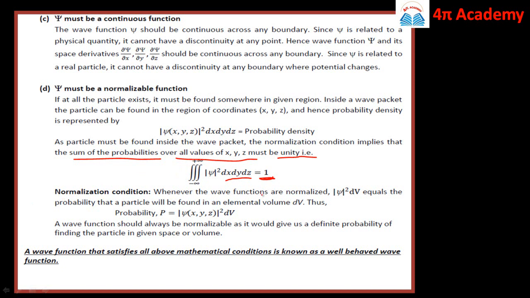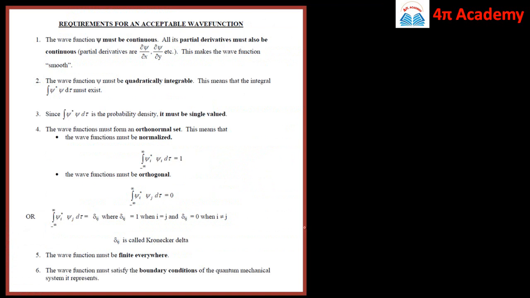Whenever the wave functions are normalized, then mod of psi squared over dV is equal to the probability that the particle will be found in the elemental volume dV. Thus the probability can be written as mod of psi of x, y, z squared over dV. The wave function should always be normalizable, as it gives us a definite probability of finding the particle in a given space or volume. So if the wave function psi satisfies all these conditions, then it is called a well-behaved or acceptable wave function. So let us have a quick recap of the conditions.